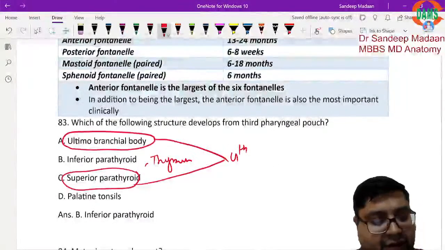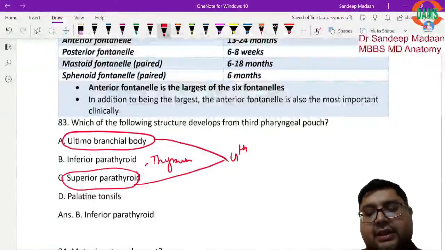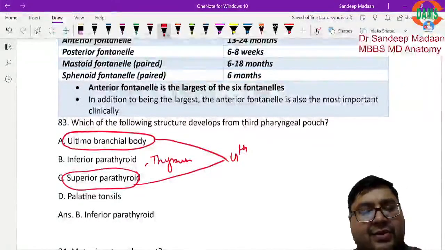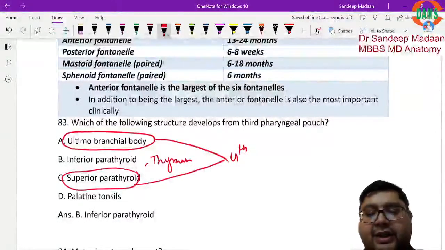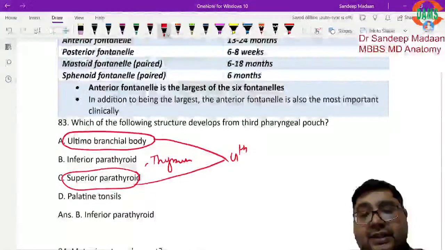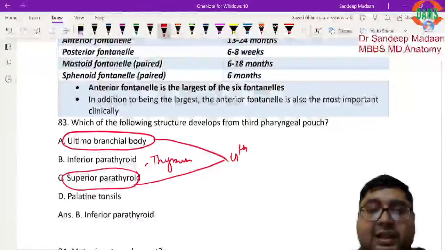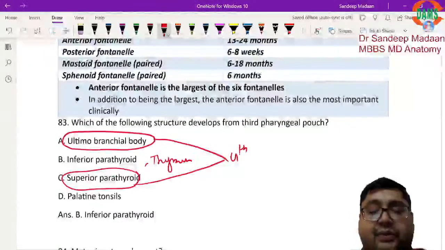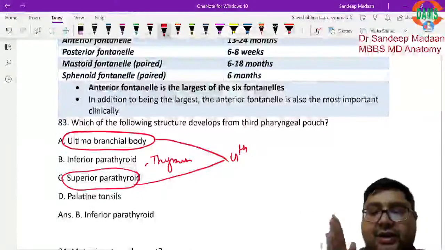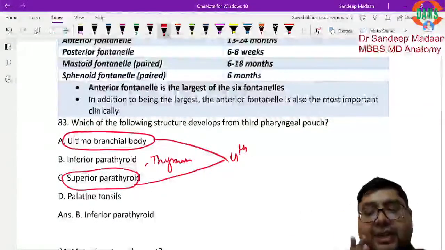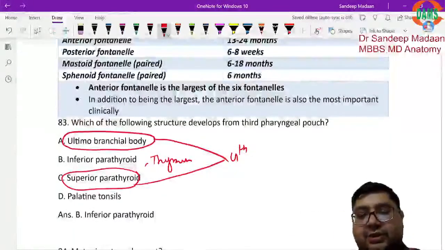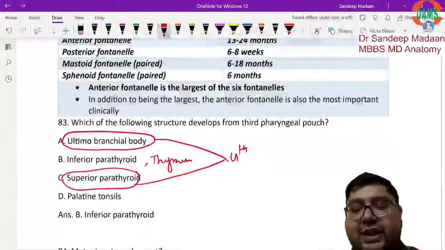In fact, I have given you the list from the latest book of Langman's embryology. I hope you remember that part. We discussed pharyngeal pouches in class. Pharyngeal arch is mesodermal, pharyngeal pouch is endodermal, pharyngeal cleft is an ectodermal structure.